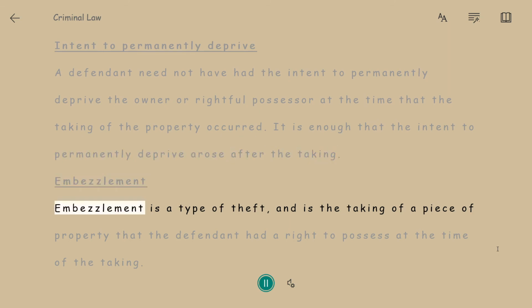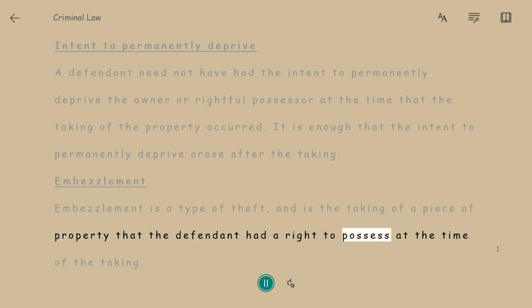Embezzlement. Embezzlement is a type of theft and is the taking of a piece of property that the defendant had a right to possess at the time of the taking.